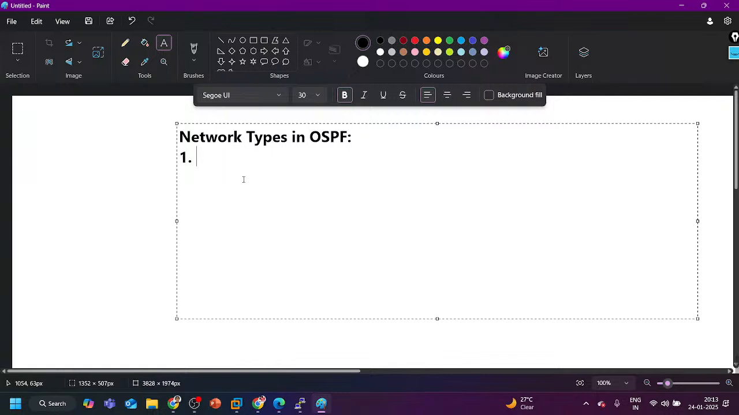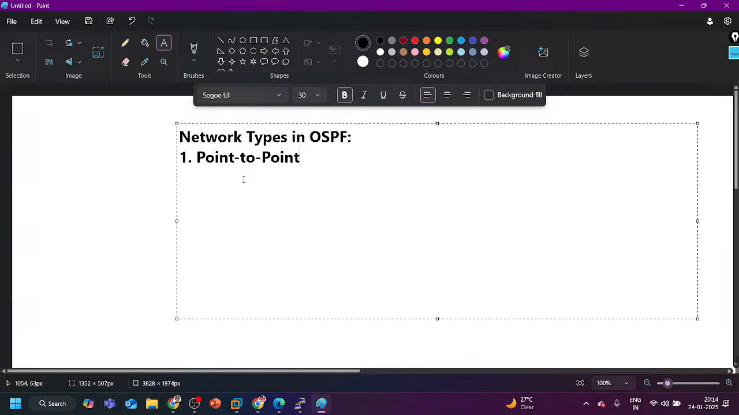The hello timer is 10 seconds and the dead interval is 40 seconds. Next hop IP is not used in point to point advertising. It means a direct connection between two devices. It can be a router, a PC, a switch, or a firewall. Whenever two devices are directly connected to each other, we can say that is point to point. Point to point means a direct link or direct connection between two routers.